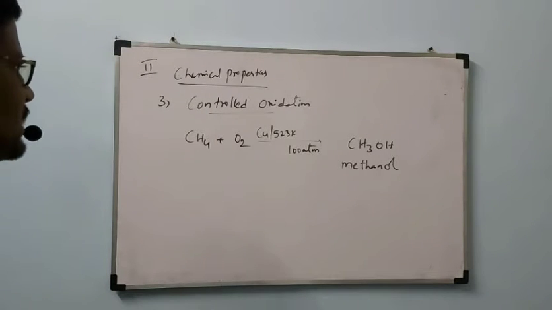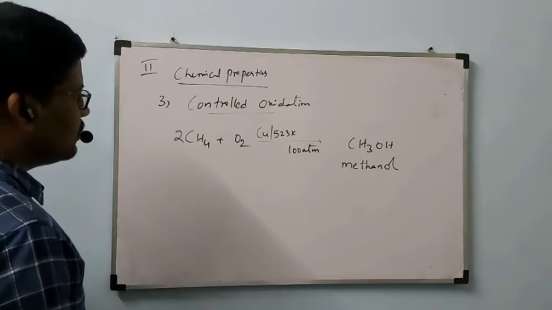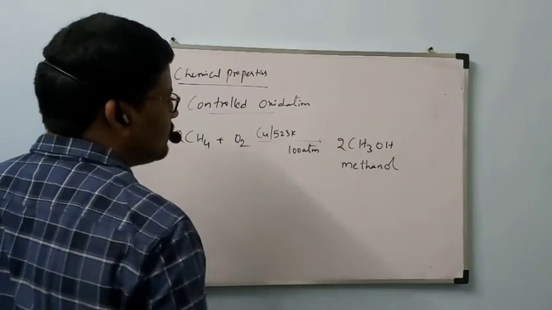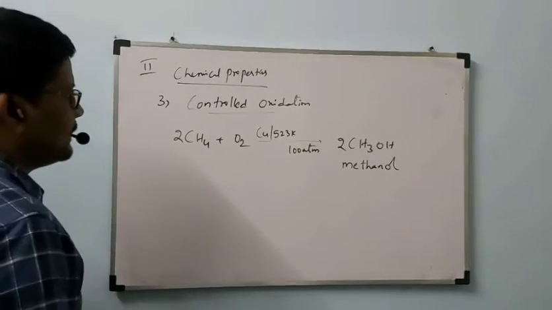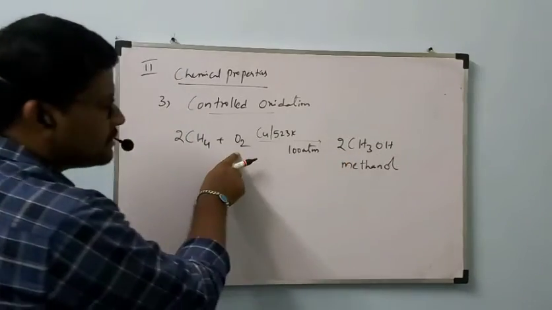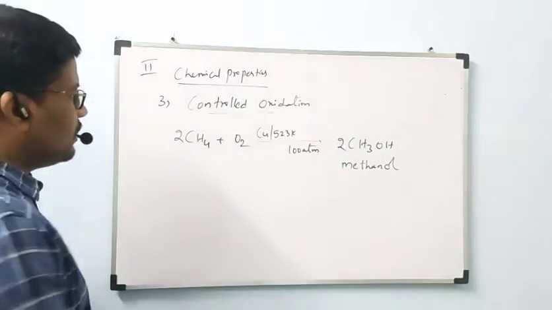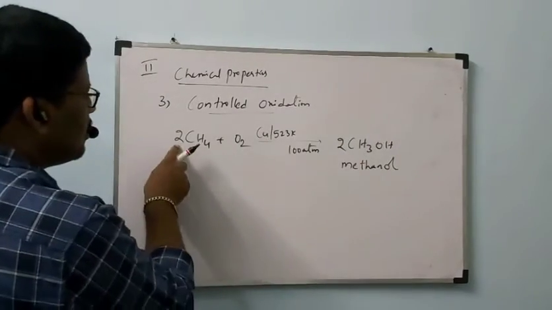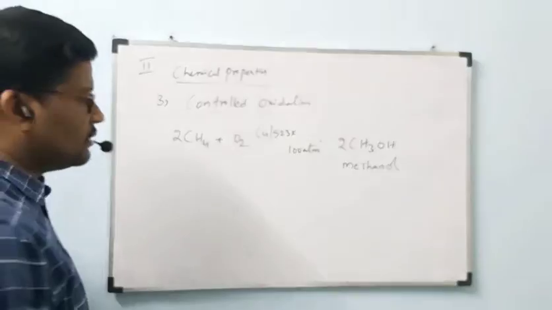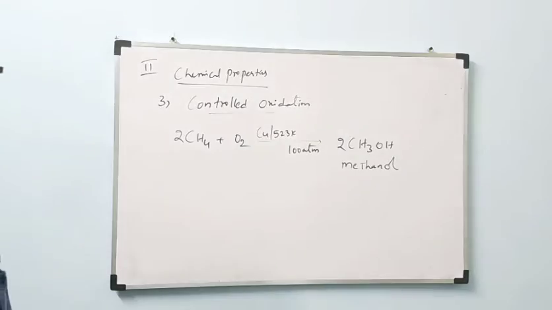Okay, here balancing of the reaction is 2 moles of CH4 react with oxygen to form 2 moles of CH3OH. How many oxygens are required here? 2 oxygens are present, no? This is balanced only. 2 carbons, 2 4s are 8 hydrogens, 2 3s are 6 plus 2, 8 hydrogens. Oxygens are also 2. Okay, in this way the reaction will take place.